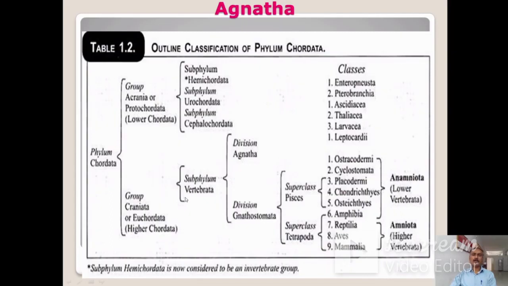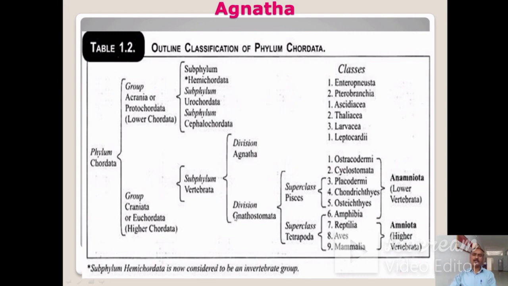Now, subphylum Vertebrata. Subphylum Vertebrata is divided into two divisions. Number 1 is the division Agnatha. Agnatha means no paired appendages or no jaws. That means jawless animals are present in this division.